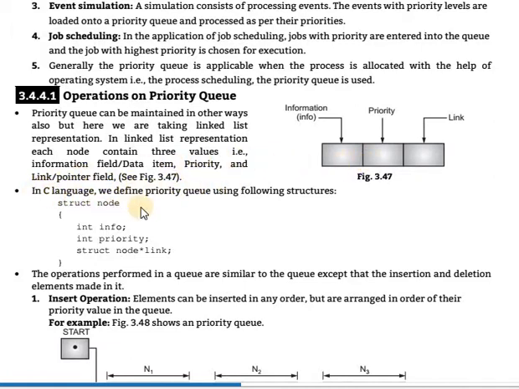After that, how is this represented in C language for a priority queue? First of all, a structure will be taken. Structure node is the structure name. Then there are the data members of that structure: information, priority, and link. Next link means the address of the next node, the address of the next element. That covers how a linked list represents the data for operations on a priority queue.